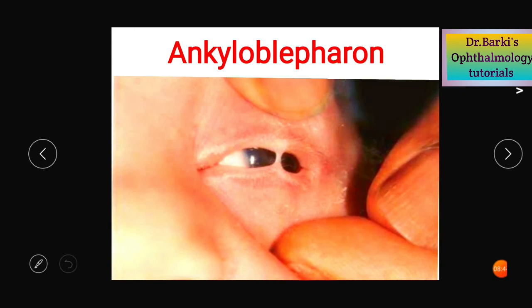Coming to ankyloblepharon. Ankyloblepharon is nothing but adhesion of the lid margin. It can be a small adhesion or even a complete adhesion. In case of small adhesions, and even in case of complete adhesion, the risk of amblyopia is more. So if it is very small, you can just dissect this part and free the eyelids, thereby preventing the complication of amblyopia.